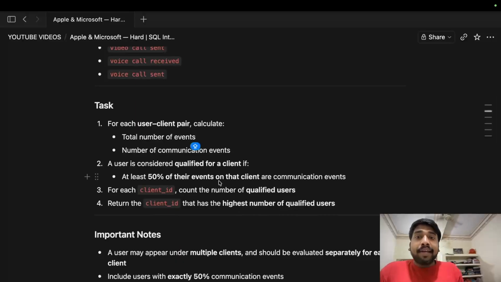Next, for each client ID, count the number of qualified users. So now for each client, we have to calculate how many users are qualified. Return the client ID with the highest number of qualified users. So I guess the approach is clear, how we have to solve this problem.